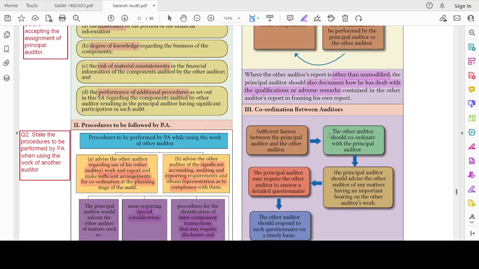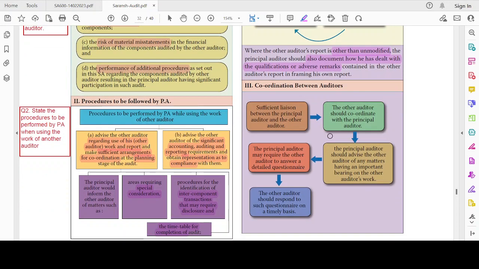Now, here there is coordination between the auditors. Sufficient liaison between the principal and other auditor should be there. Sufficient liaison means I have to have sufficient coordination between the principal auditor and the other auditor.